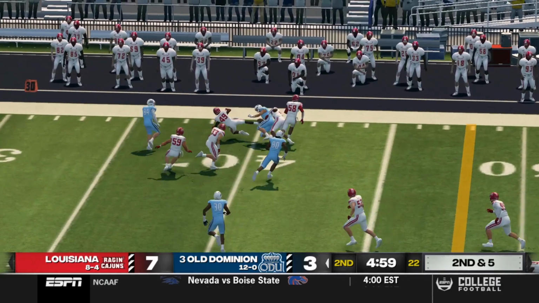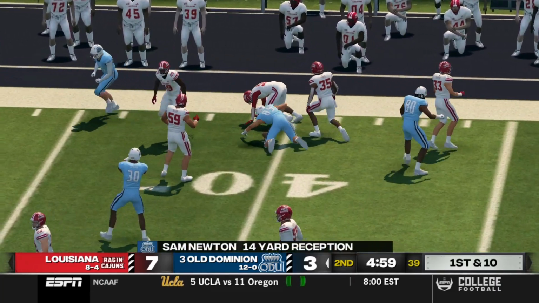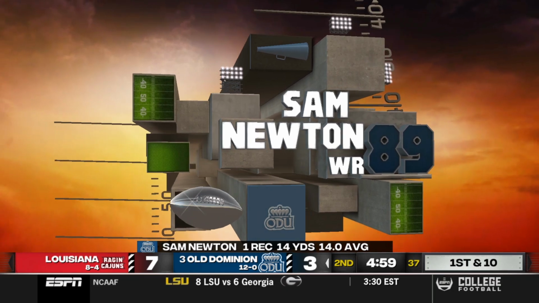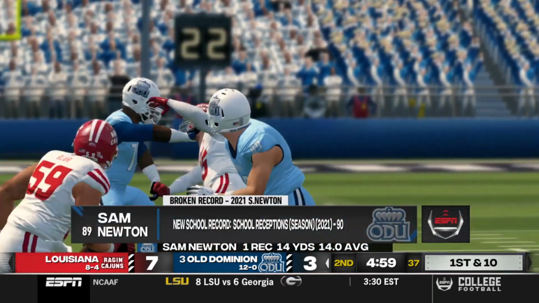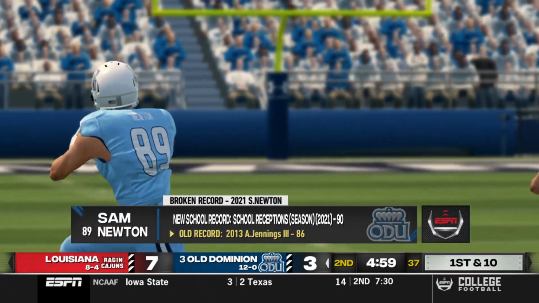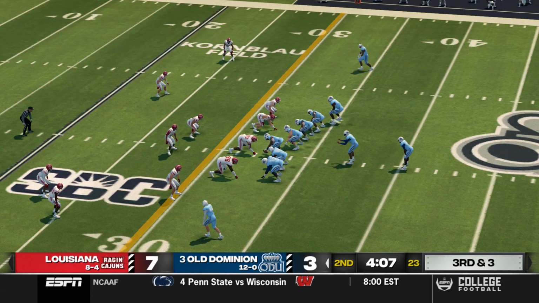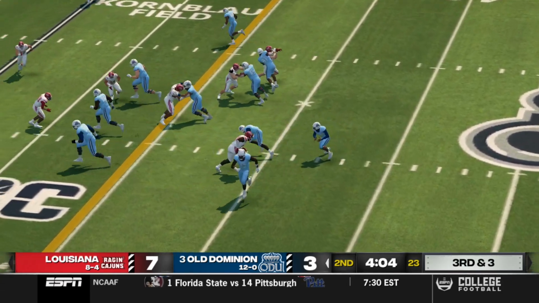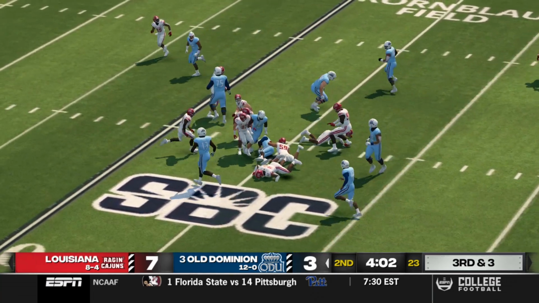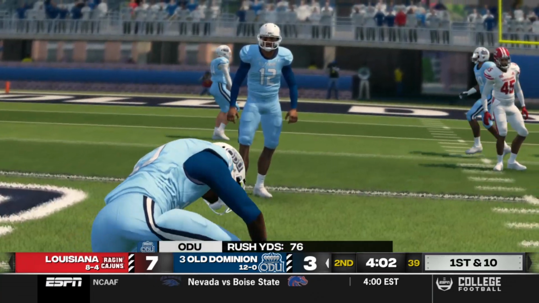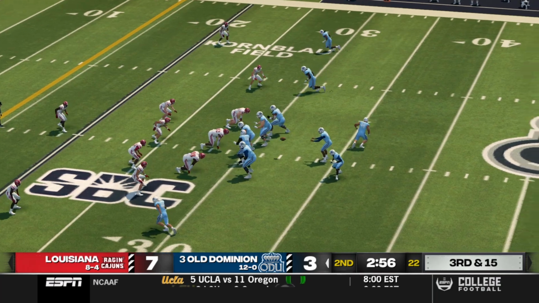And Alex Collins going to have to go to work here with Sam Newton for a 14-yard reception. And that's not all. Sam Newton breaking the school receptions in a season record set by Jennings III back in 2013. Here's a little run play. That one going to Seymour up the middle.